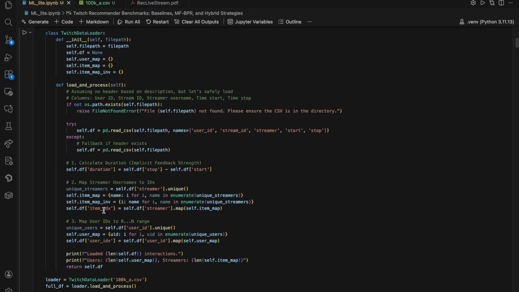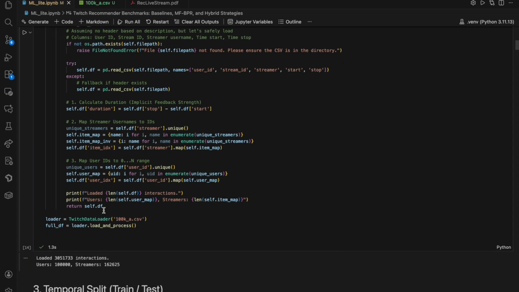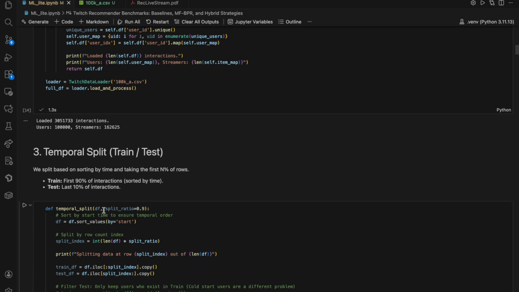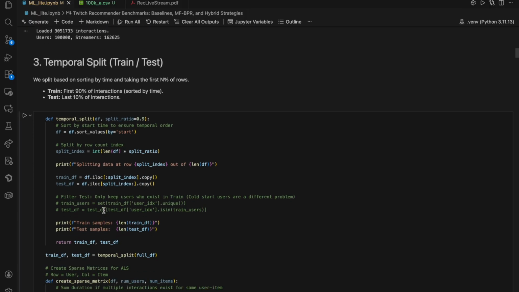We pretty much simply just loaded it in and processed it into a pandas data frame and assigned indexes for each unique user and streamer. We then processed the data into a training and test split that we split temporally.